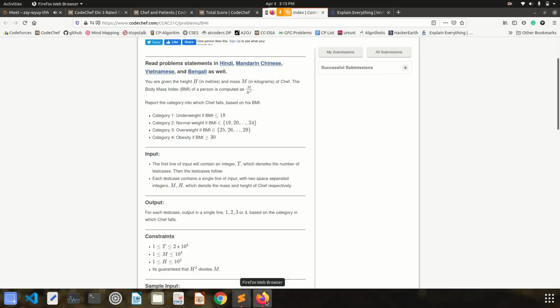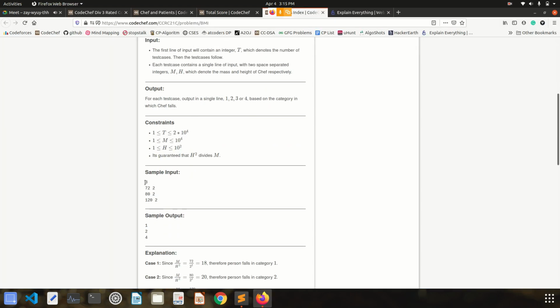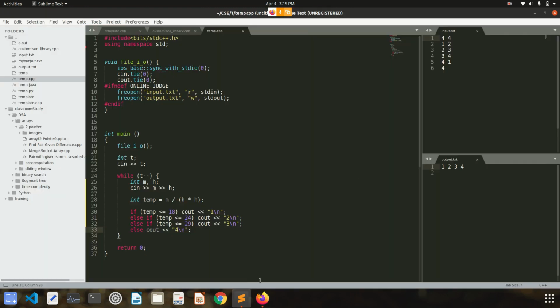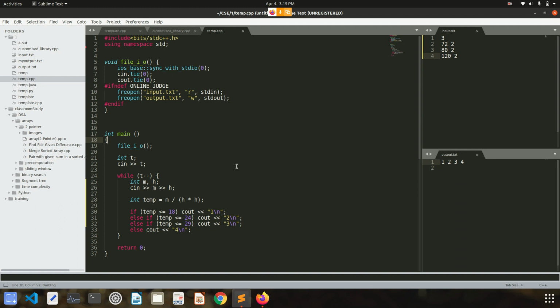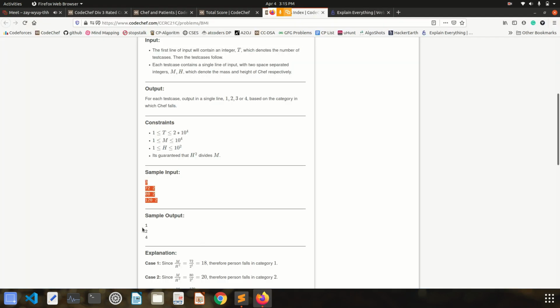And let's take these sample inputs, copy them, and see what our code is going to output. If I run this code, it is giving me 1, 2 and 4, and let's check what my answer should be. My answer should be 1, 2 and 4. So I'm getting the correct answer.